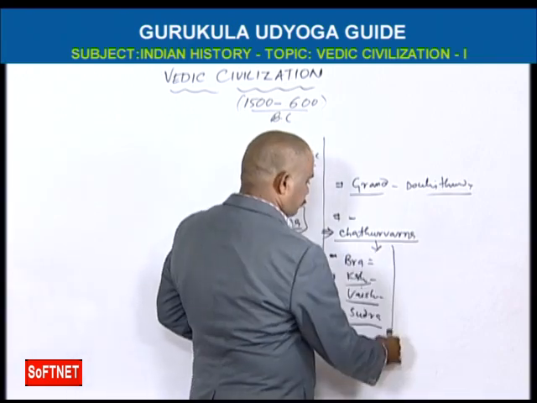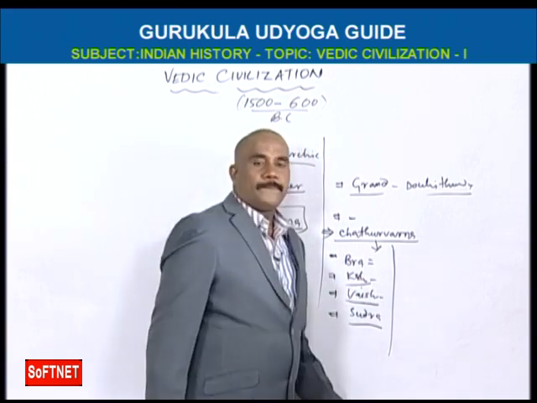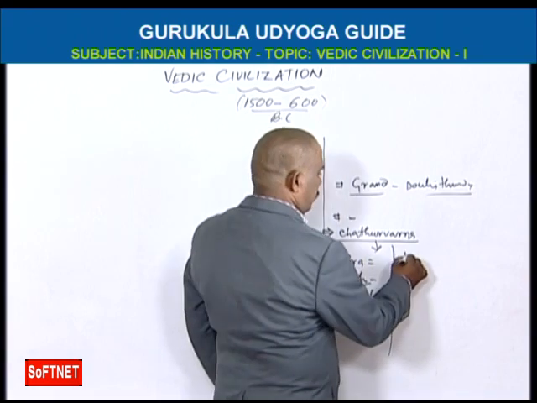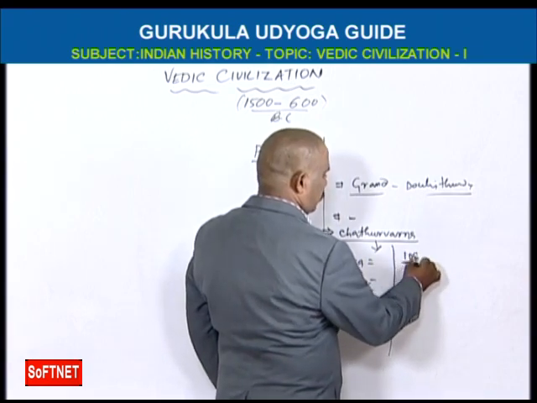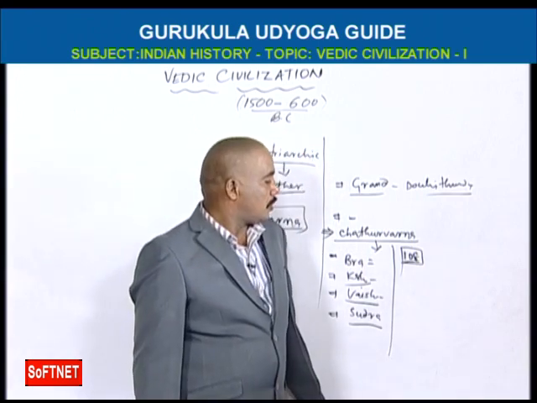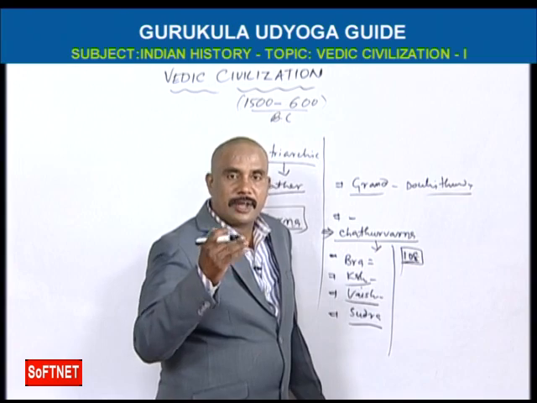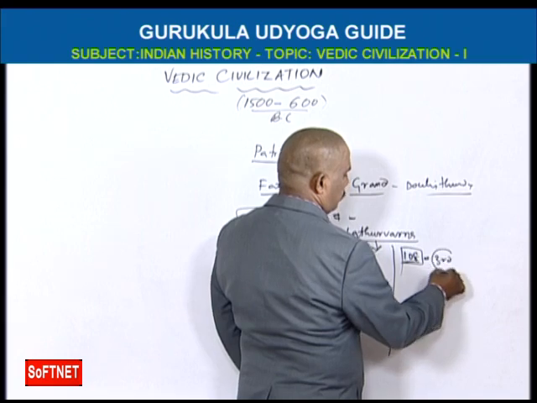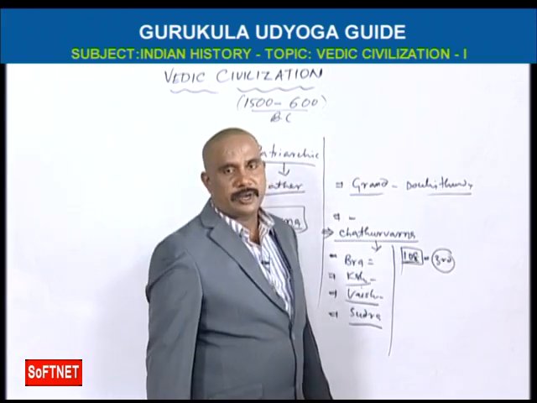And you see, Rigveda has 108 slokas in total. Actually Rigveda has 10 mandals.